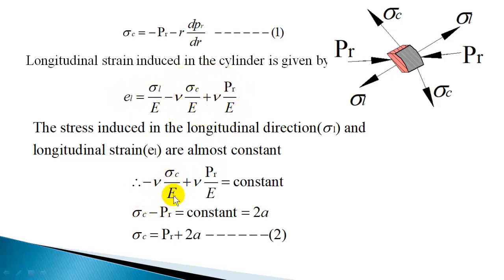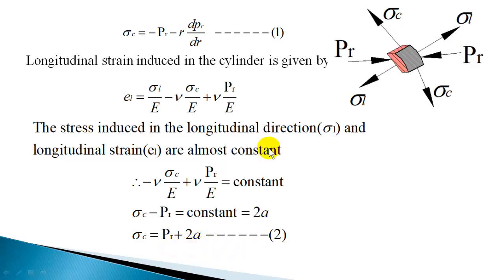So minus mu sigma c by E plus mu PR by E is a constant. If you divide the entire equation by minus mu by E, you will get sigma c minus PR is a constant. This constant I will write as 2a, so sigma c minus PR is equal to 2a, or sigma c is equal to PR plus 2a, where a is another constant. So sigma c, which is the hoop stress at a radius r, is equal to the radial pressure at radius r plus 2 times a constant.